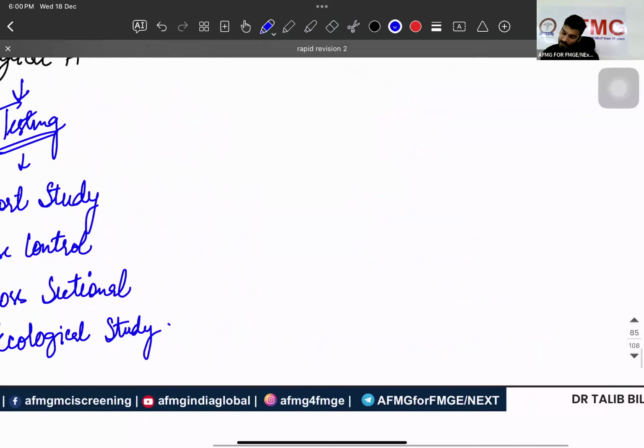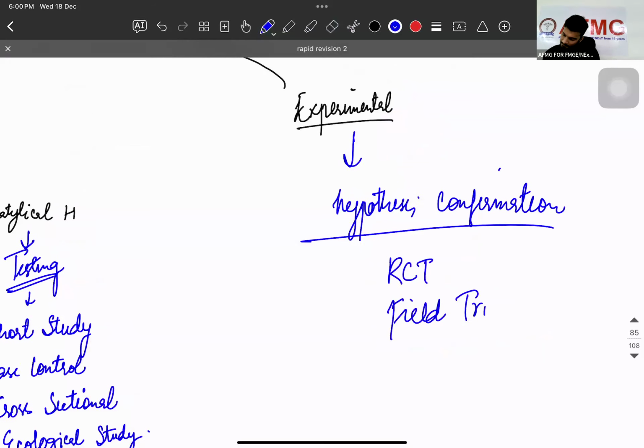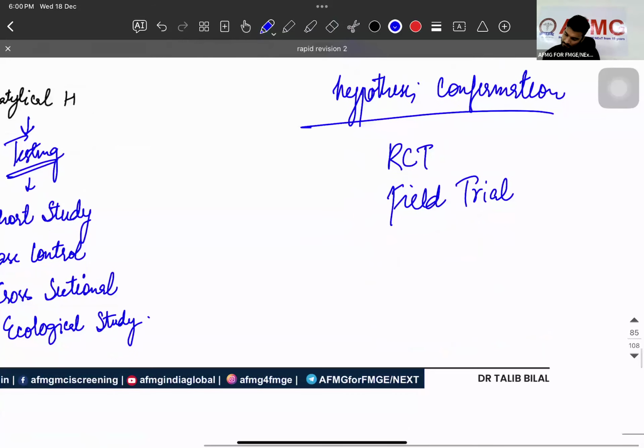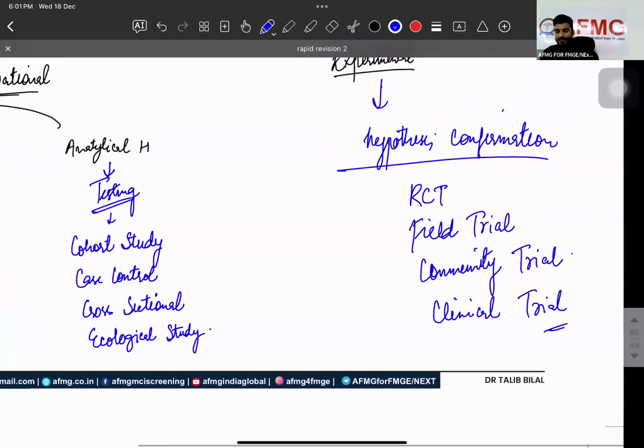That's a hypothesis confirmation. What are we doing there? RCT, then field trial, then commercial trial, community trial. Is that okay? And clinical trial. Experiments like on drugs, clinical trial, phase 0, phase 1, phase 2, phase 3, है ना? Is that clear? Now let's study. Sir, what exactly is this? Which study?